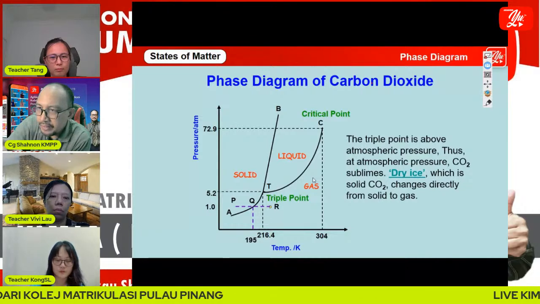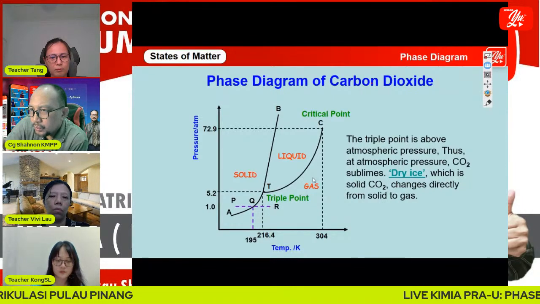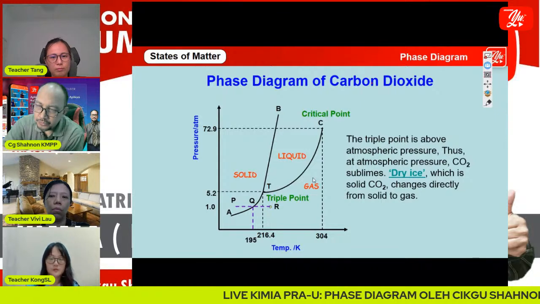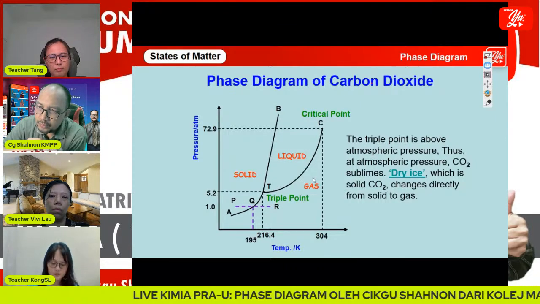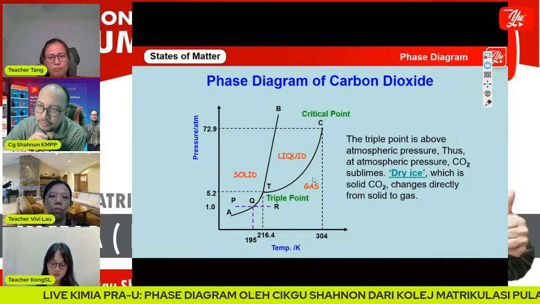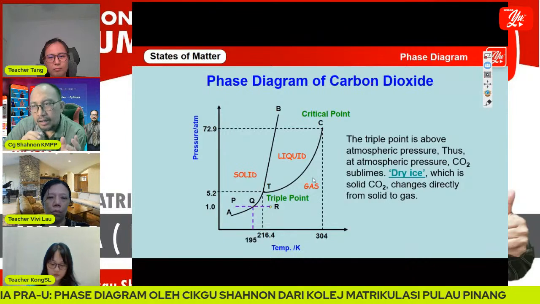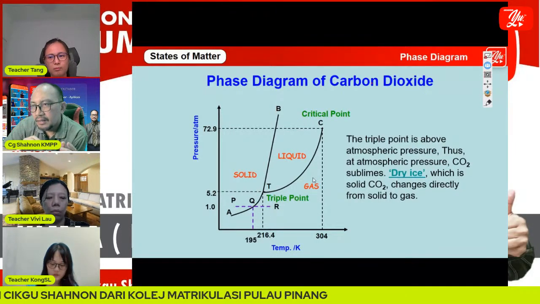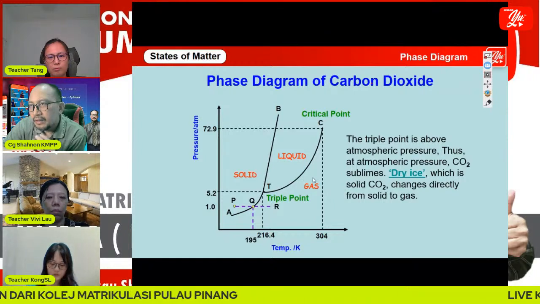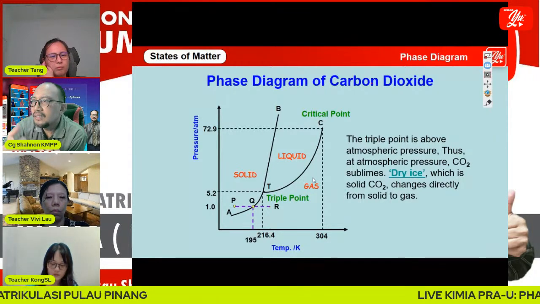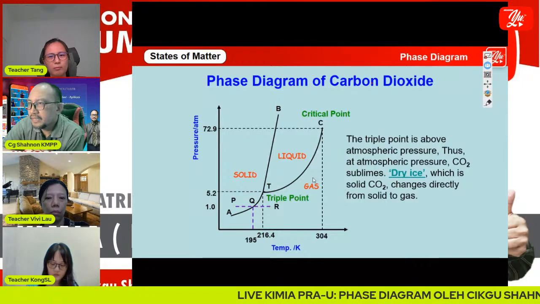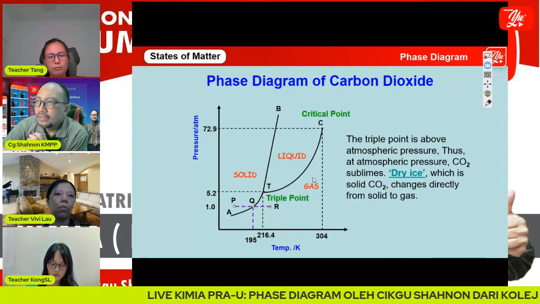From point P, Q, R, when we increase the temperature at normal atmospheric pressure, solid carbon dioxide will sublime. We change directly from solid to gas.